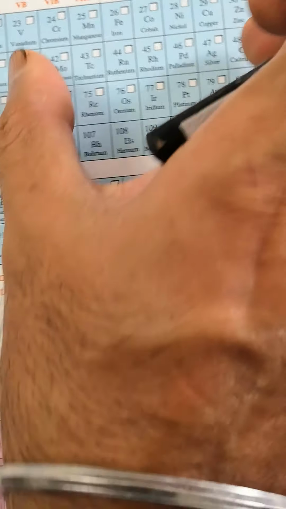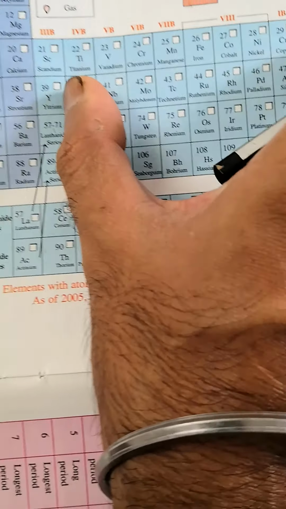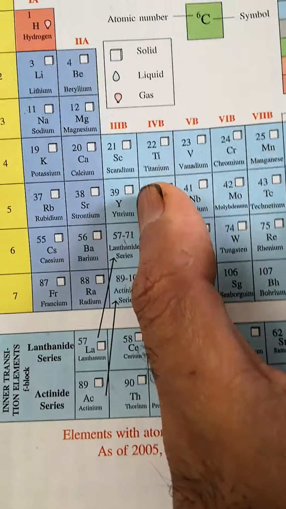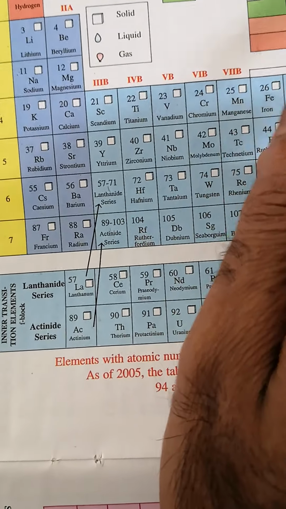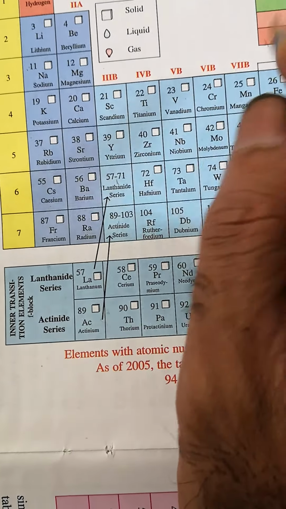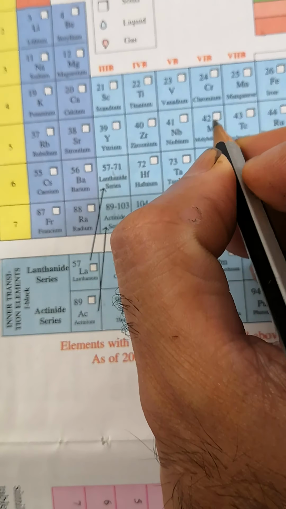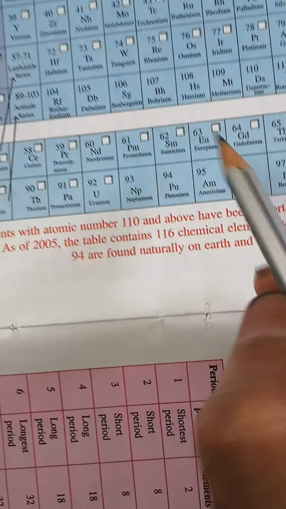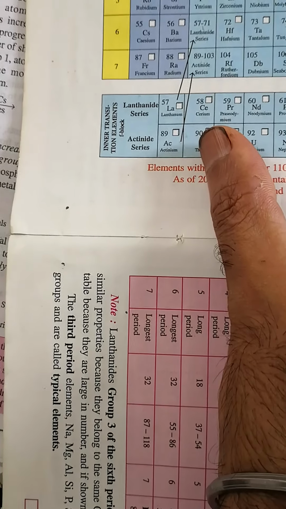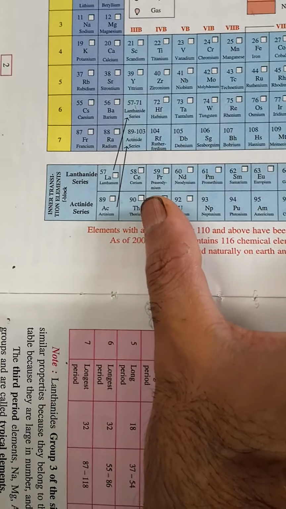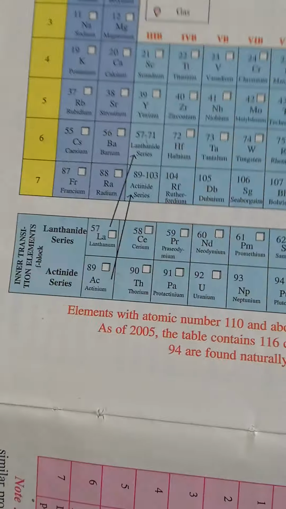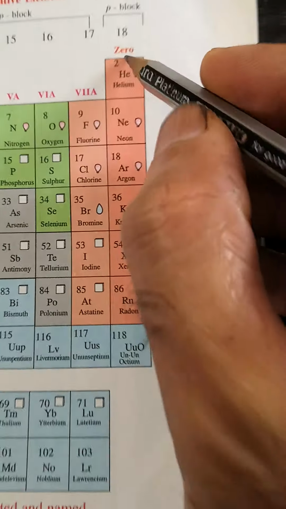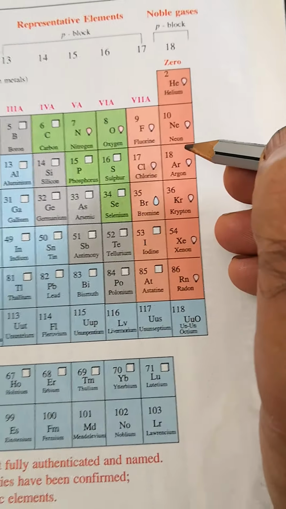So you can check, these are the transition elements, groups 3, 4, 5, 6, 7, 8, 9 up to 12. These are the transition, and this is the inner transition, the one below the table. Then afterward we have inert gases, that is noble gases, I already told.